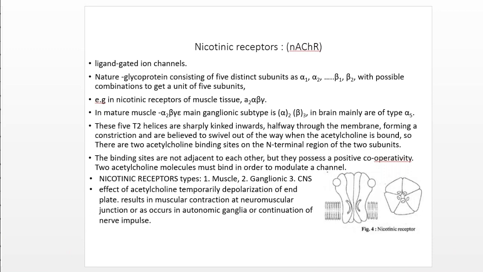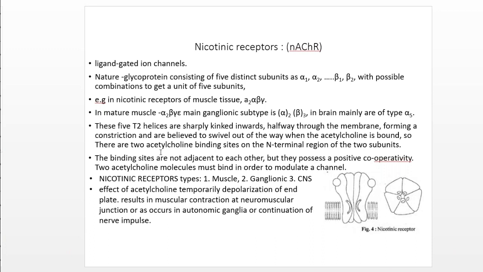Simultaneously, CNS type nicotinic receptors are generally present in the brain, and at pre and post synaptic sites. Examples of agonists are nicotine, epibatidine, acetylcholine, and cytisine.